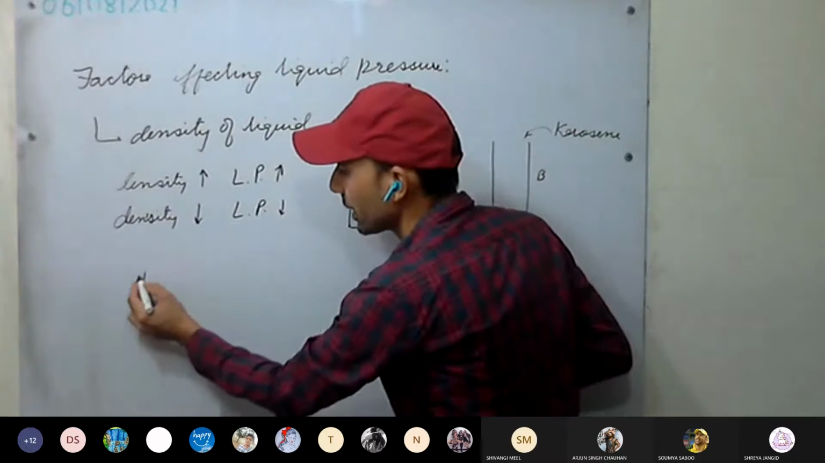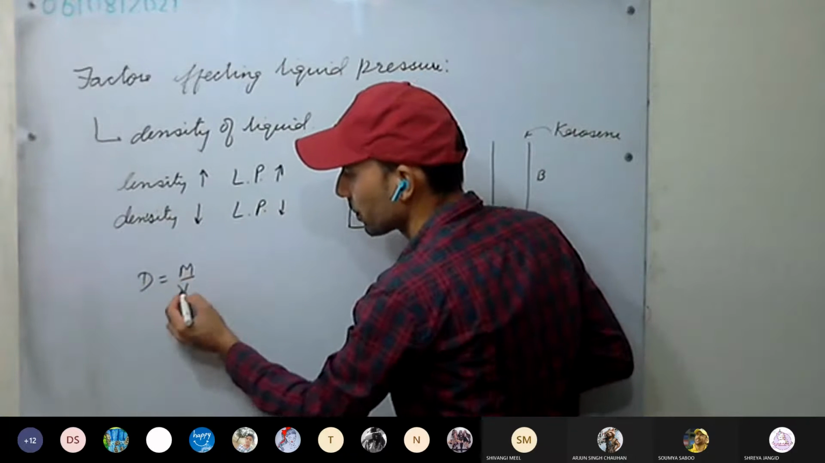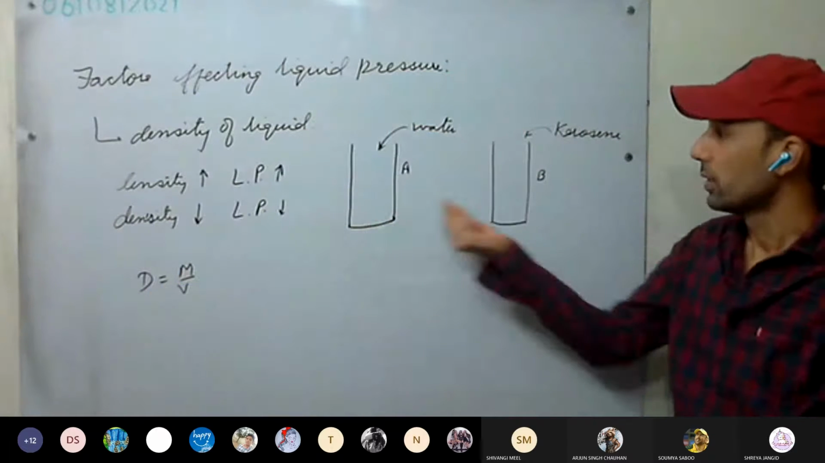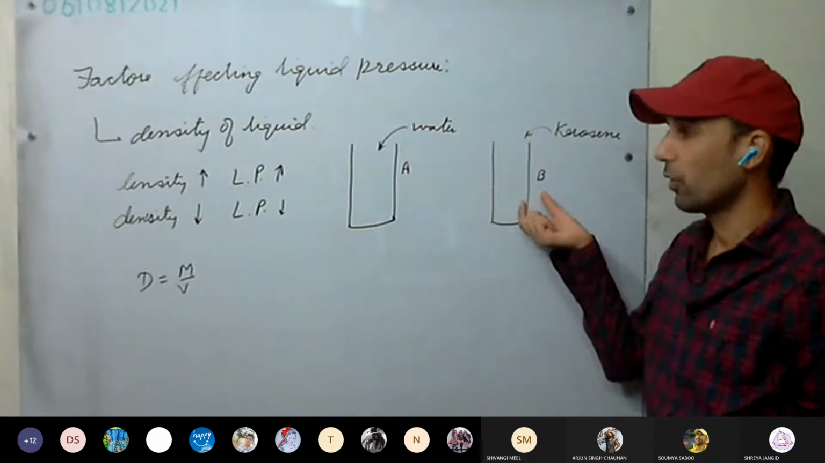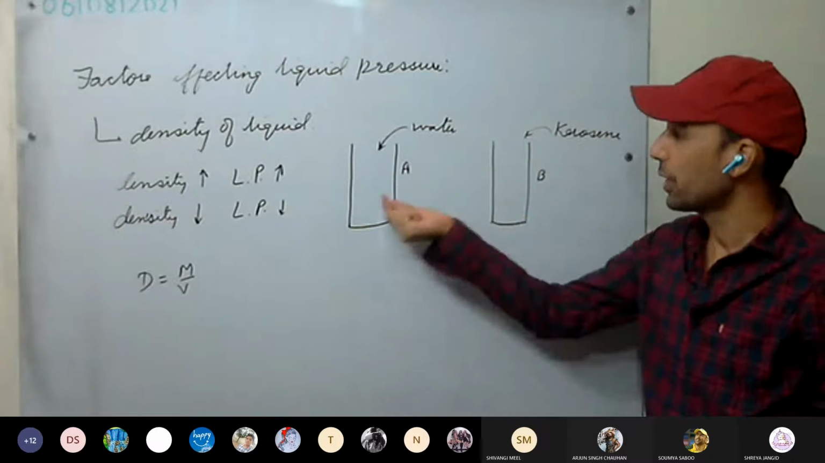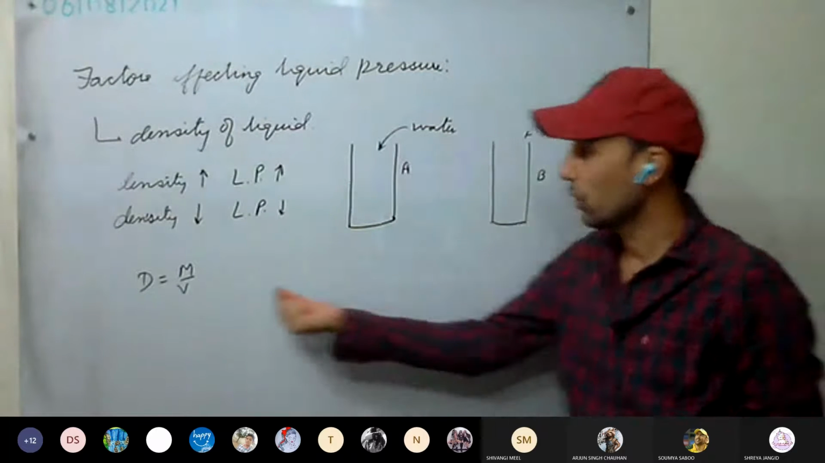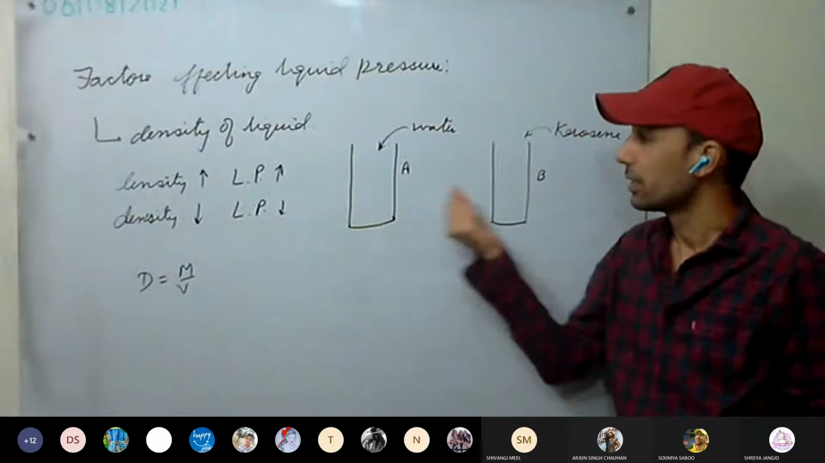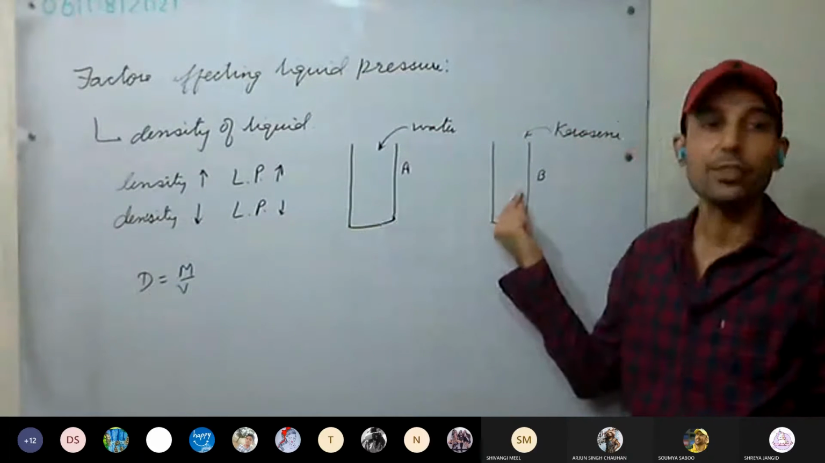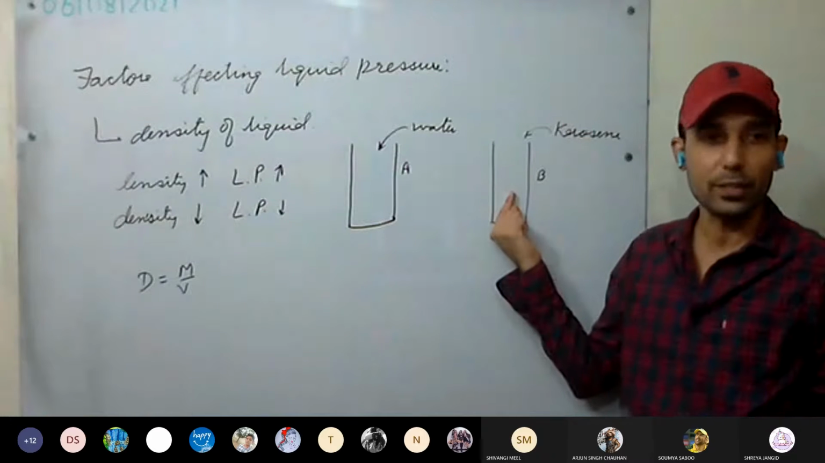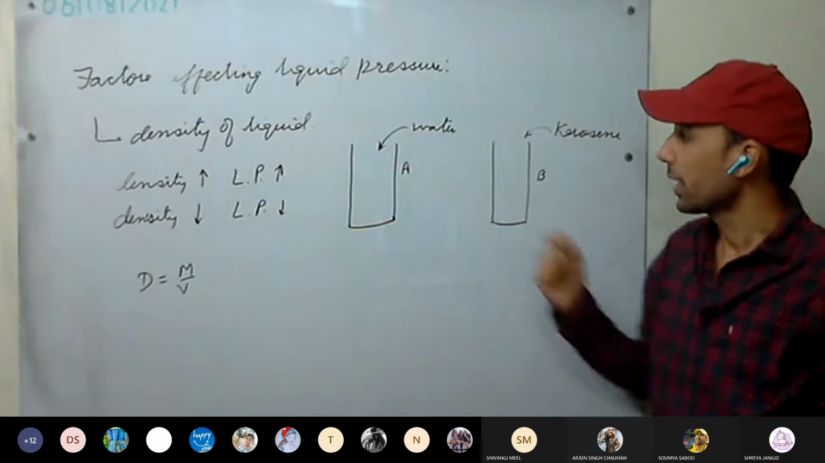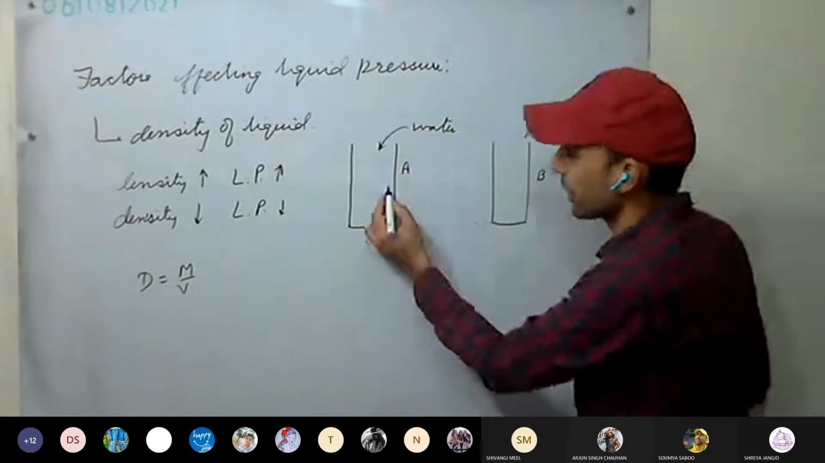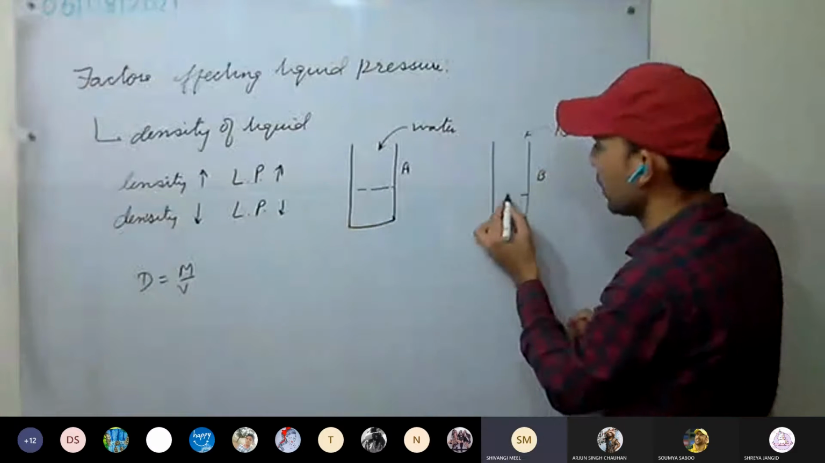Since you remember density equals mass upon volume, we are going to fill equal volumes. If the volumes are equal, density will depend on their masses. If we compare them, it will depend on masses. Now, what do we observe after some time, when we have filled them with equal volumes?